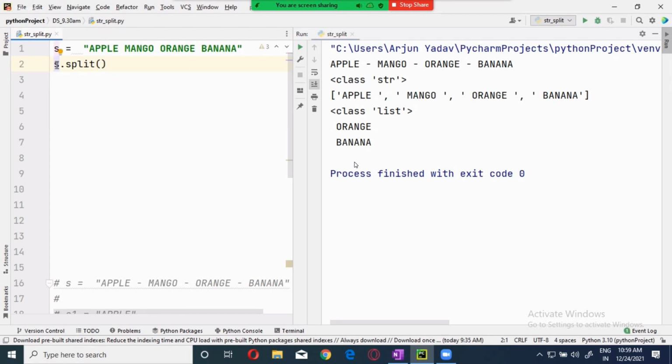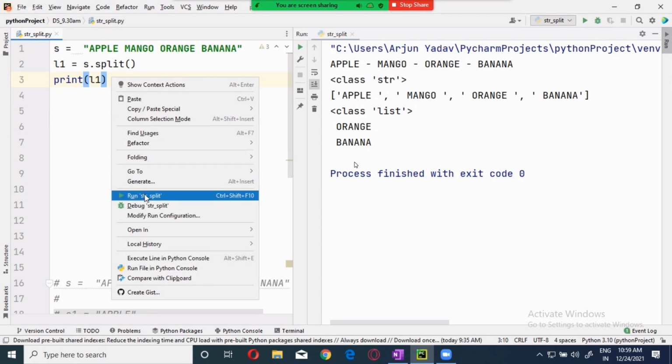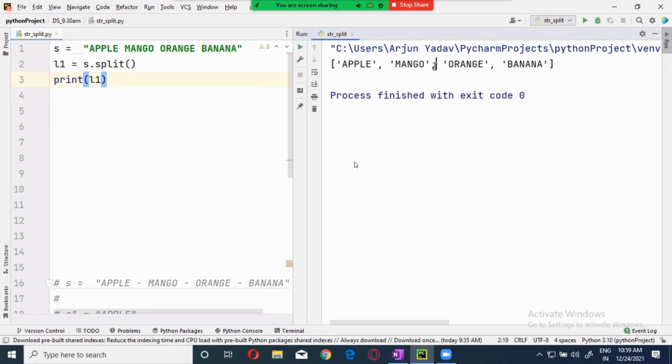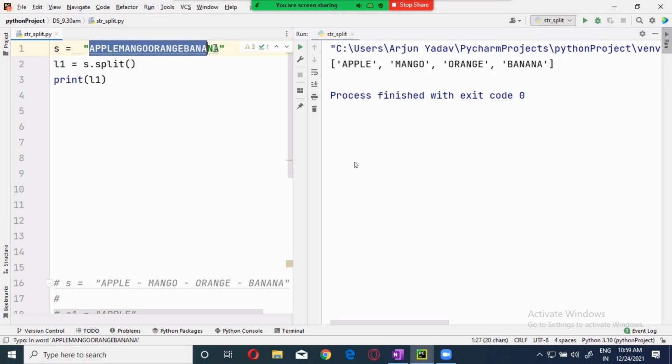Now you see this, I will say L1. Now print it. L1. Now you see this. So if you are not giving any delimiter, by default it will split with the help of the space. It will take the space as a delimiter. And now you may ask, if there is no space in the whole string, then what happens? Does it give an error? No, it will not give an error. It will give only one split.